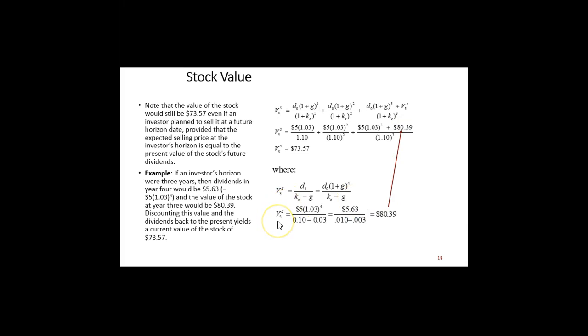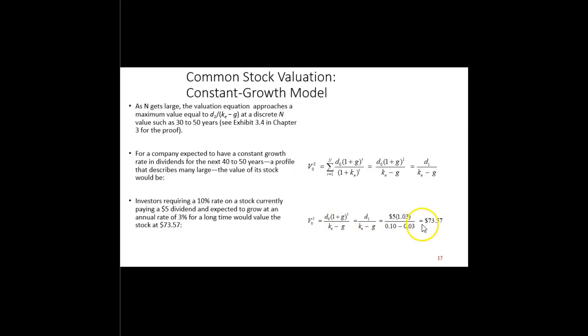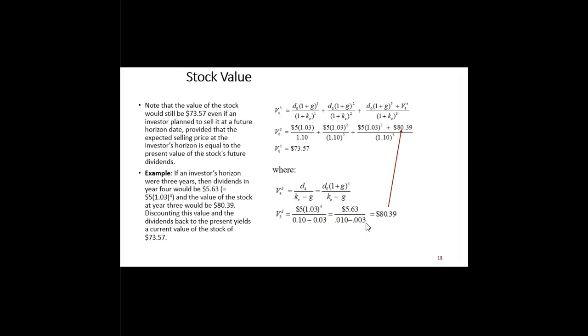Well, in year 3, we can value that stock as long as that 3% growth rate forever holds. We can calculate the dividend in period 4 divided by the difference in required return and long-term growth rate, and that would give us a value of $80.39. If we plug that value of $80.39 in, and we do all this discounting, we come up with the value of the stock today equal to $73.57, the same as it was in the previous slide when we just looked at holding the stock for a really long time.